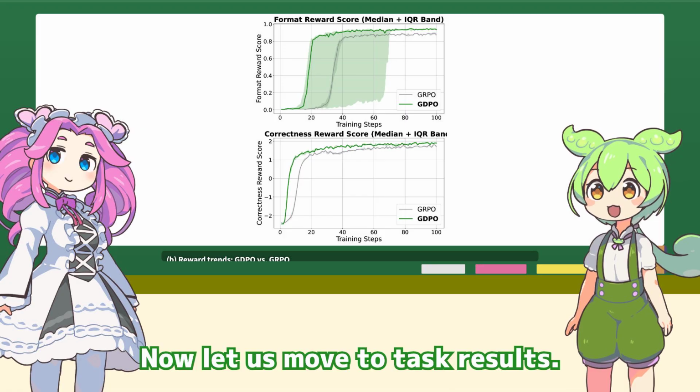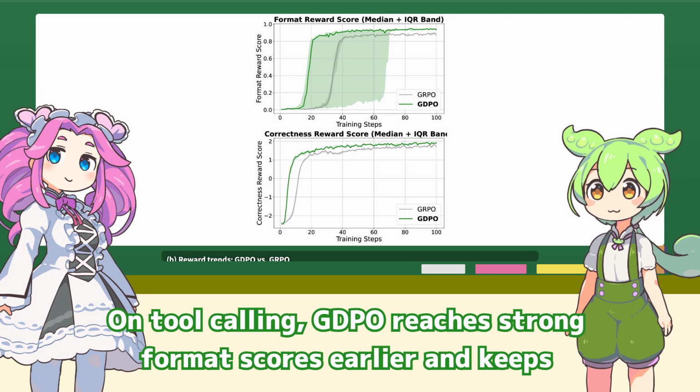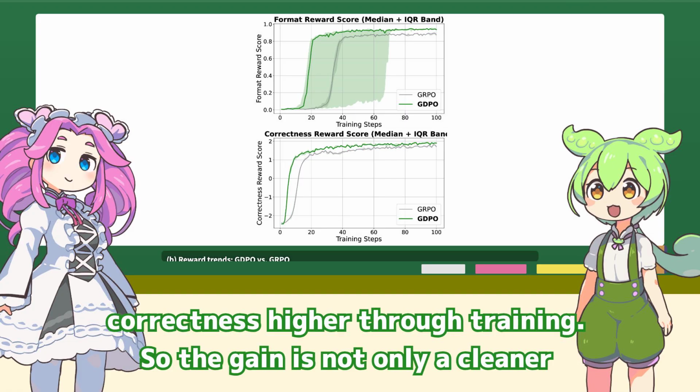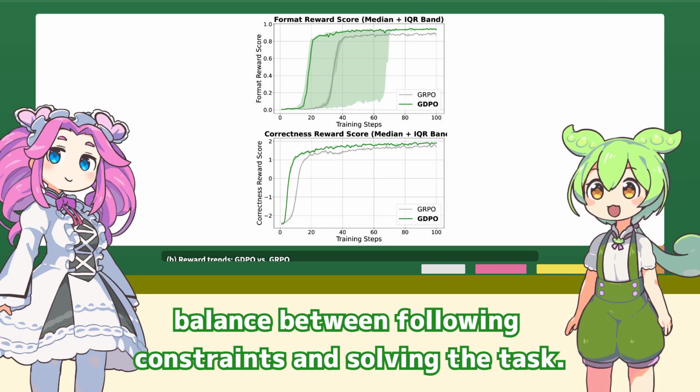Now let us move to task results. What stands out most in these training curves? On tool calling, GDPO reaches strong format scores earlier and keeps correctness higher through training. So the gain is not only a cleaner theory result. The method also converges faster and gives a better balance between following constraints and solving the task.